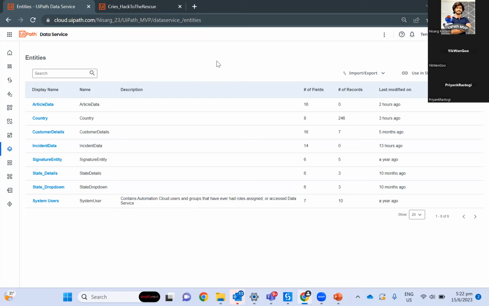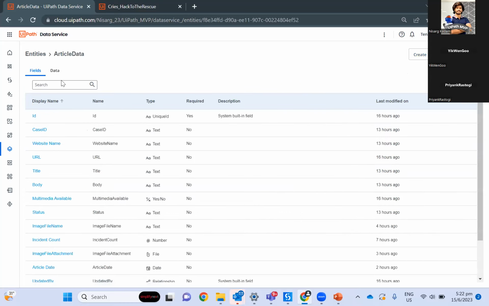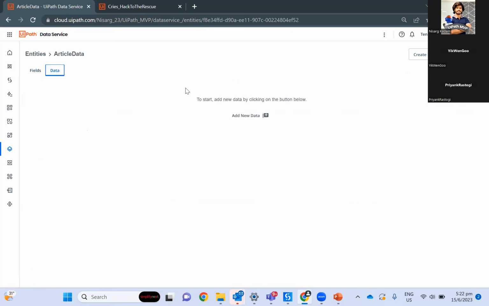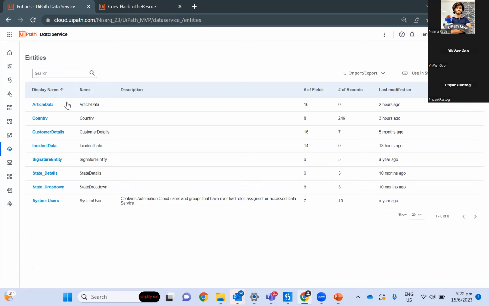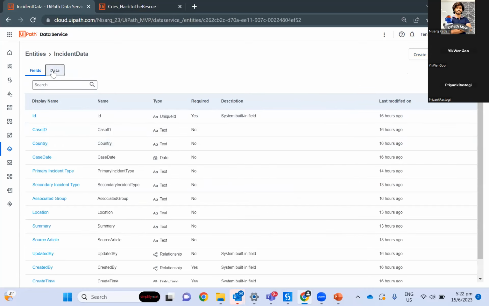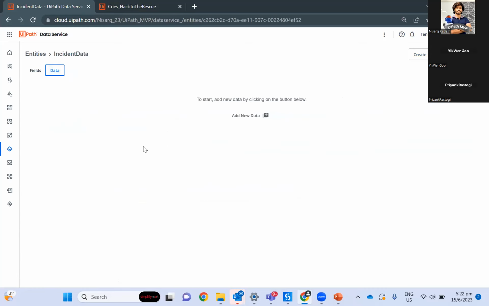In our demo, we have the data service, as I mentioned earlier. We are using three entities here. One is the article data. As soon as UiPath Studio extracts the data, it will store it here. Right now, as you see, there is no record because we haven't run our process yet. The second entity is incident data. When we have the refined records from the AI capabilities, that data will be stored here, and used by the UiPath Apps for the dashboard.